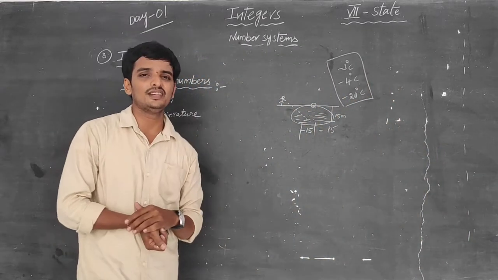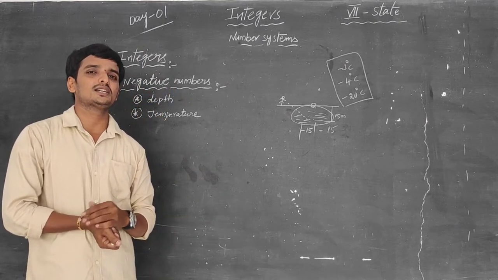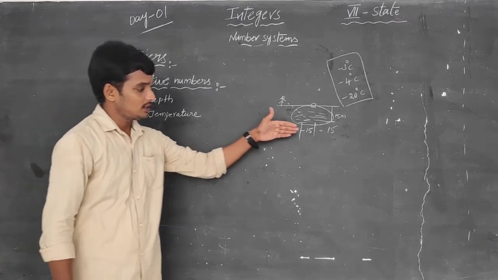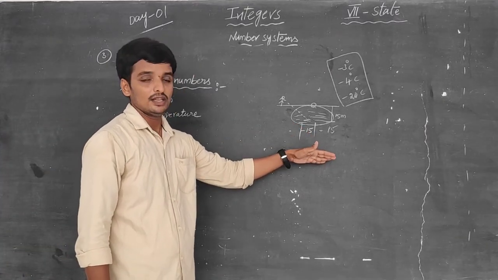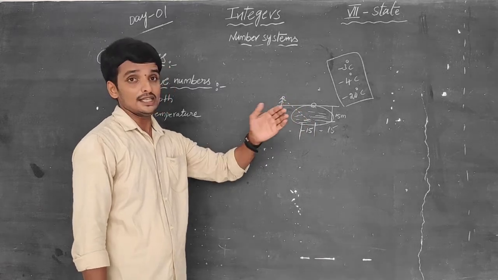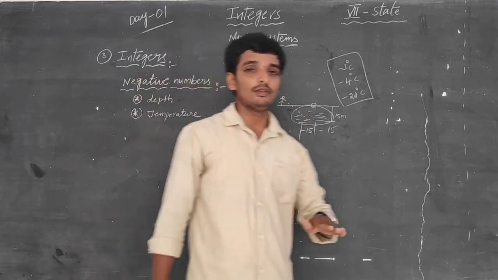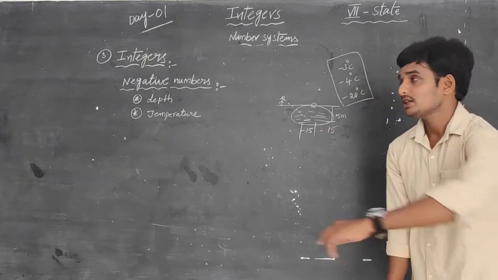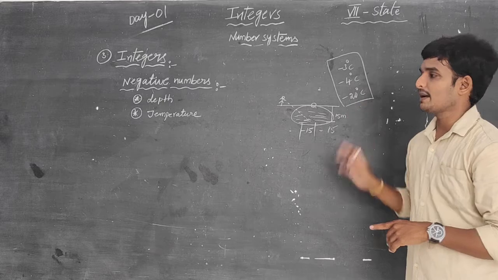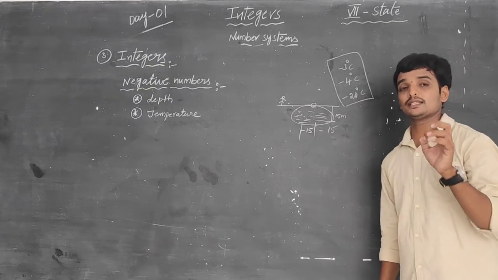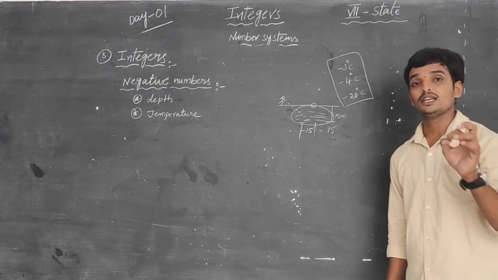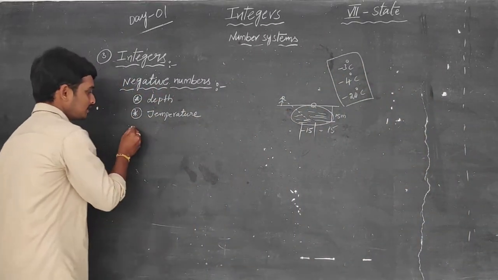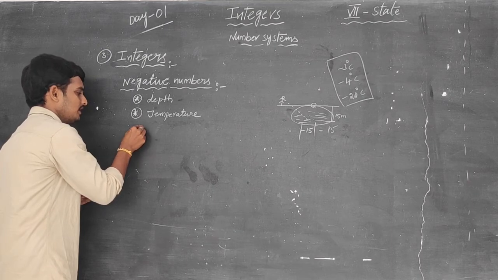Nearly 10, 15, 10 degrees is the coolest. But in some places like Simla, Kashmir, in those places the temperature is below the zero. The value of the temperature is below the zero. That means the values are going to be negative. Those are minus 3, minus 4, minus 20. So to measure the temperatures we are using negative numbers. That is one of the ways.